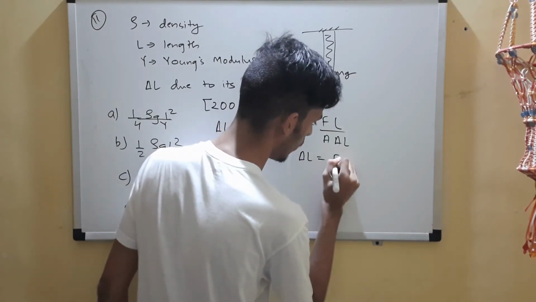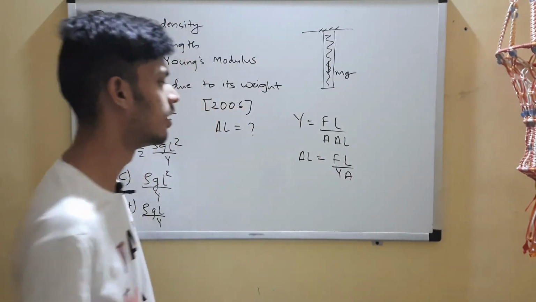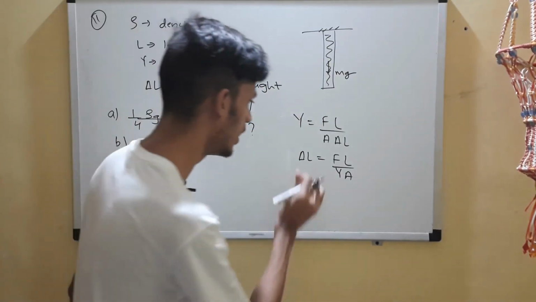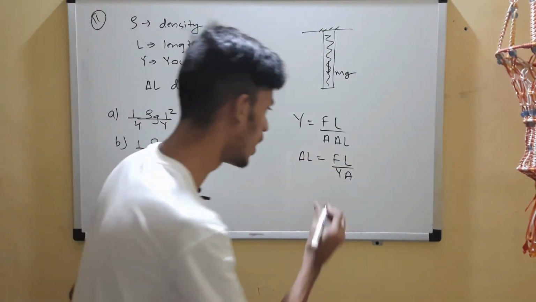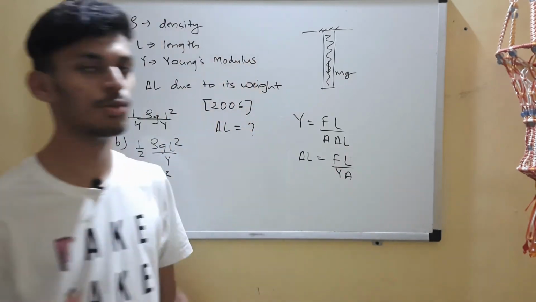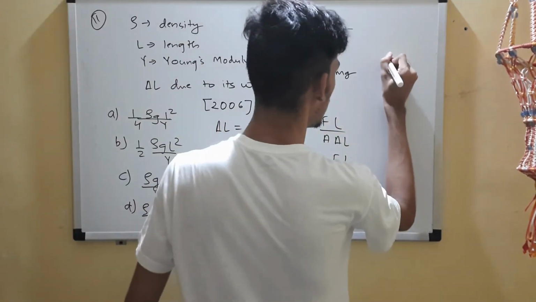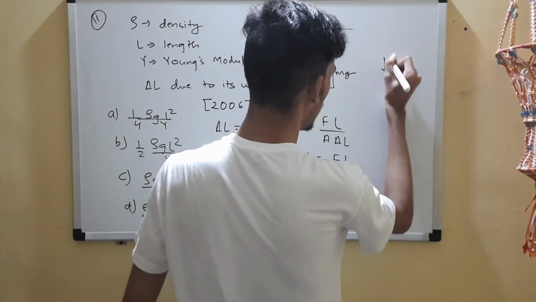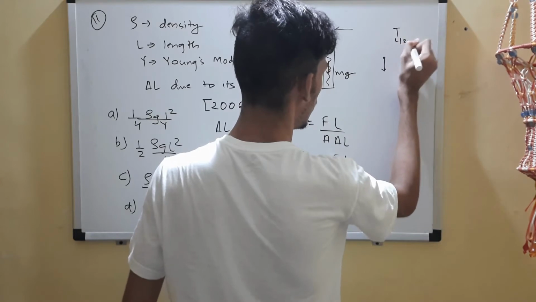Delta L will be FL by YA. Now since it's a linear relation, delta L is proportional to L to the power 1, we can use the concept of center of mass. We can treat that this mass is entirely located at the center, at a distance of L by 2.